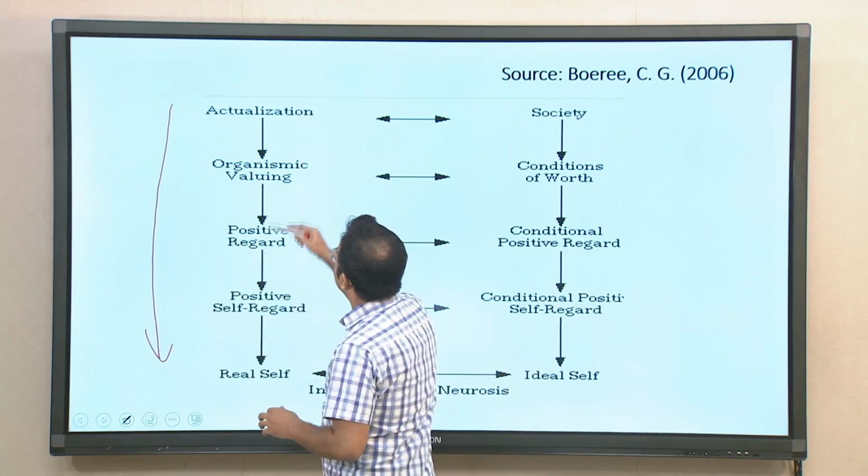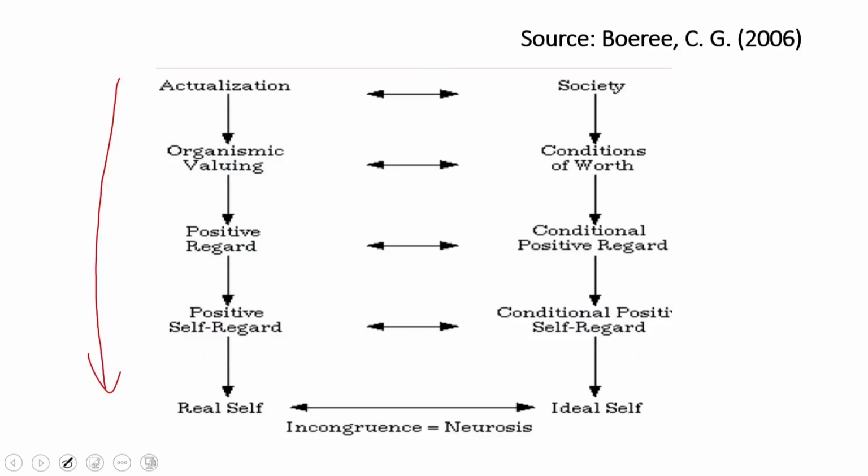So what is happening? You have an actualizing tendency. This actualizing tendency gives you something called organismic valuing. That means you know what is good for you. A natural evolutionary sense is there. There is a natural tendency that you want to express something. Let us say somebody has a potential for painting or writing, whatever it is. Organismic valuing will automatically direct you towards those directions, because that is there within you. It wants to express itself.